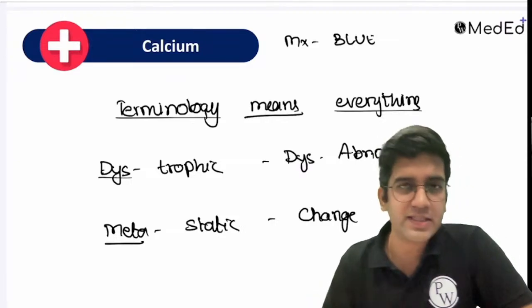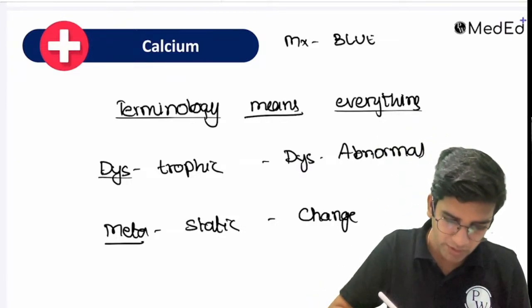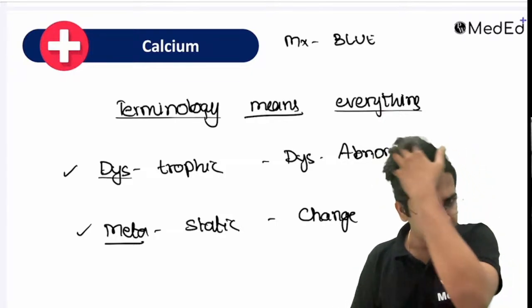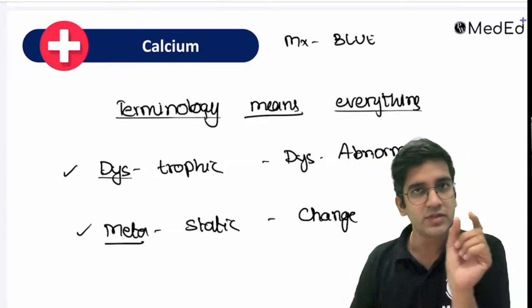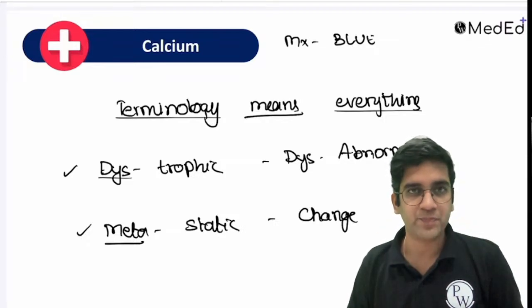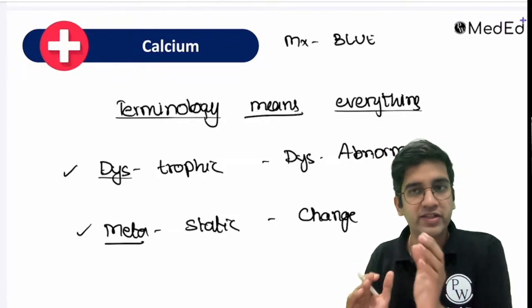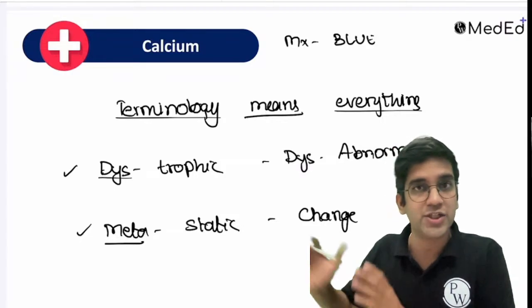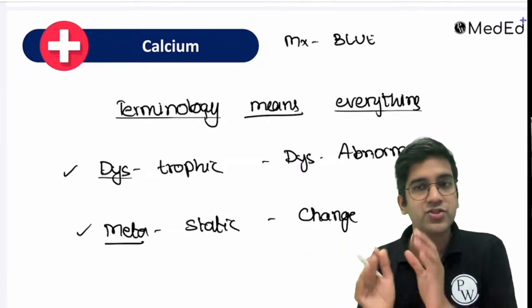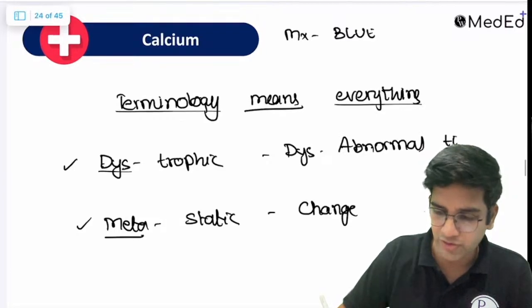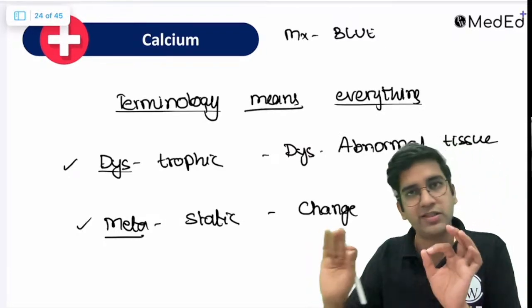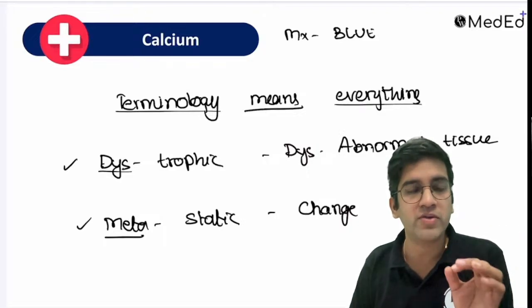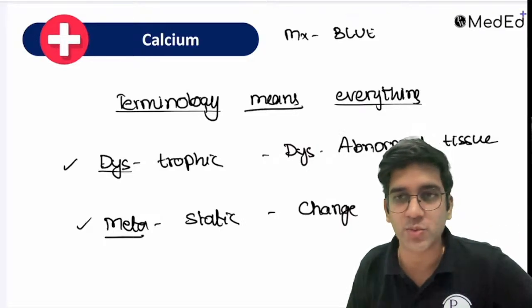If you have gone through Robbins, there are two types of calcification. One is dystrophic calcification, the other is metastatic calcification, right? Like I said, everything is there in the terminology. Dys means abnormal, and trophy means tissue, like hypertrophy, bigger tissue. So dystrophy literally means an abnormal tissue, fine? Meta, how many of you know what meta is? We read about metaplasia as well, right?